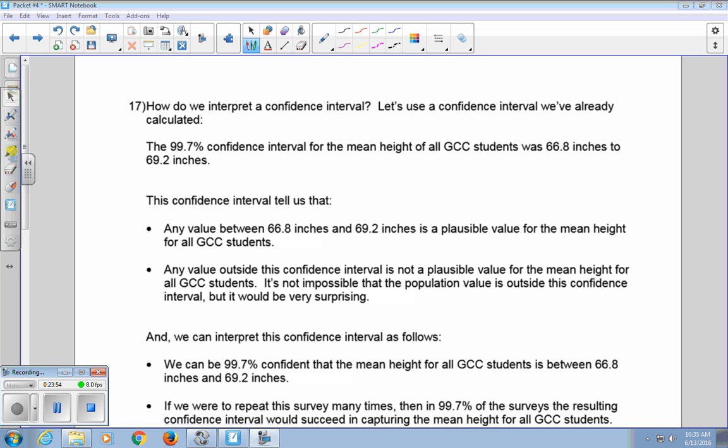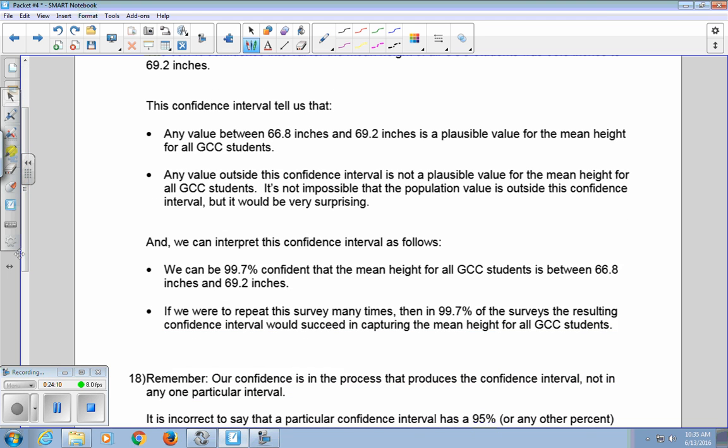Let's use a confidence interval we've already calculated. The 99.7% confidence interval for the mean height of GCC students was 66.8 inches to 69.2 inches. This confidence interval tells us that any value between 66.8 and 69.2 is a plausible value for the mean height of all GCC students. Any value outside the confidence interval is not plausible for the mean height of all GCC students. It's not impossible that the population value is outside the confidence interval, but it would be very surprising.